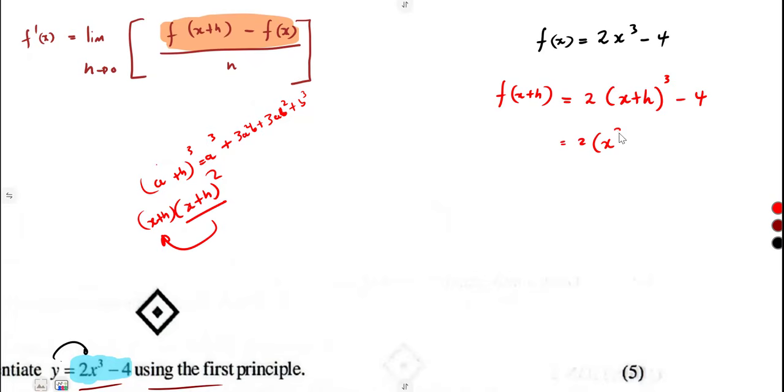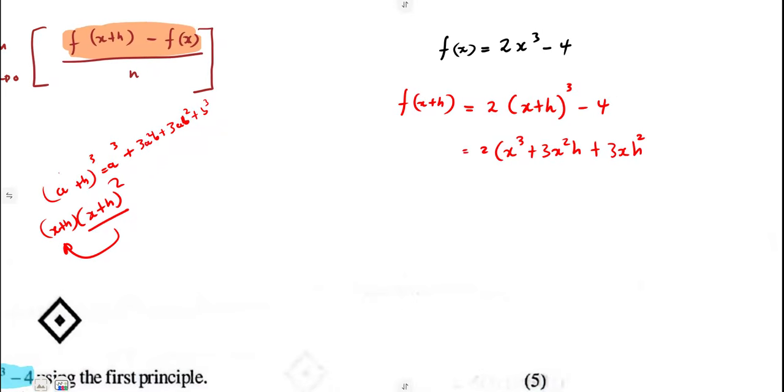So it was going to be x cubed plus 3x squared h plus 3x h squared. So this one reduces cubed from 3 to now it's 1, and this will be increasing h, so it's going to be h squared up to a condition where we have got h cubed. All right, then there's a negative 4. Do not forget that negative 4.